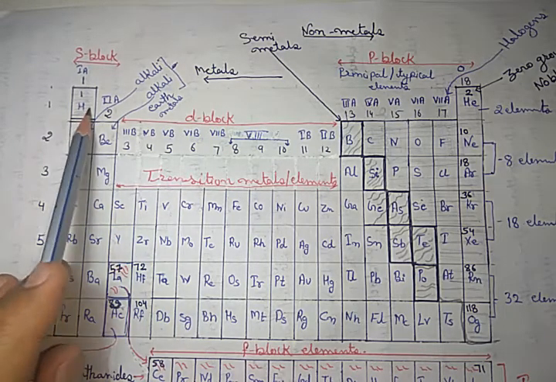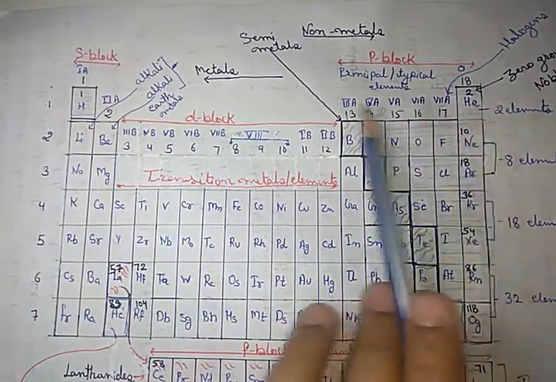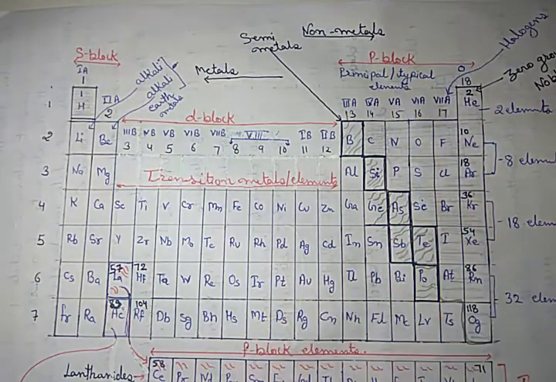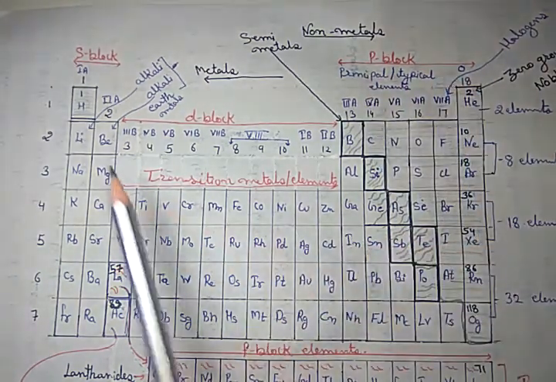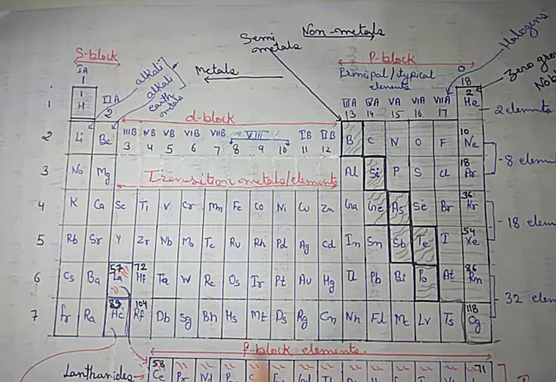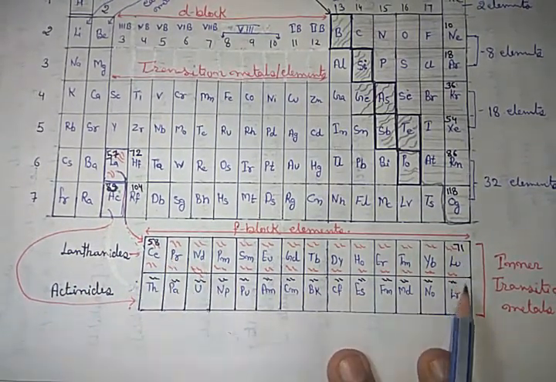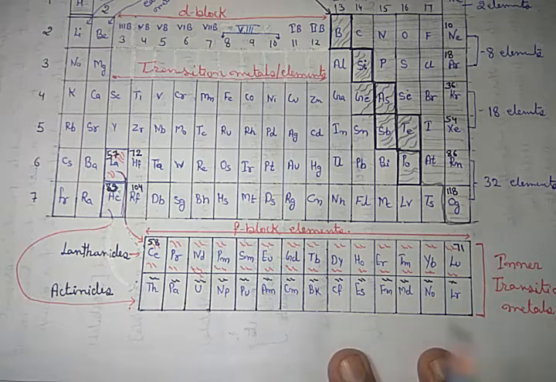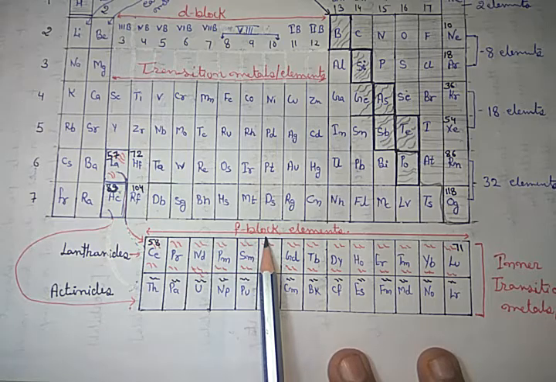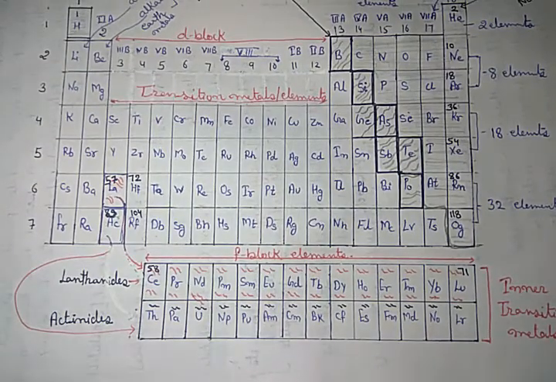The first and second groups are called the S block. The 13th to 18th groups, in these elements the outermost electron enters the P orbital, so they are called the P block. Groups 3 to 12 are called the D block. And the lanthanides and actinides, these 14 and 14, total 28, are called f block elements because in these elements the last electron enters the f orbital. Okay, clear?